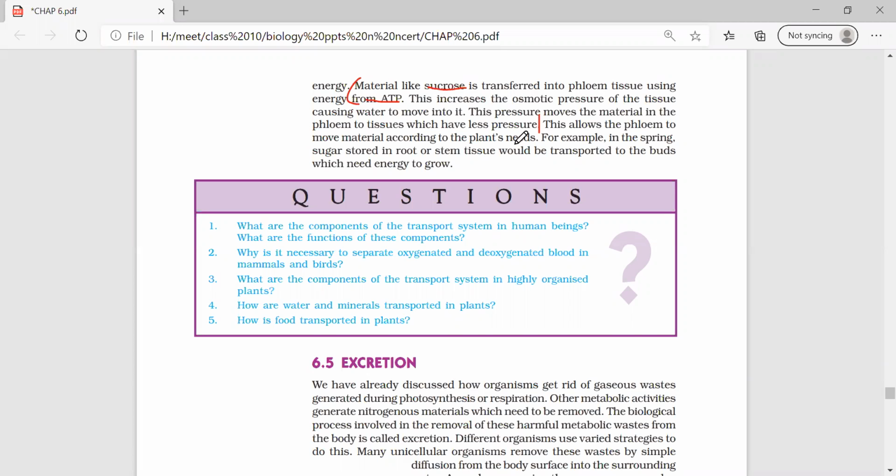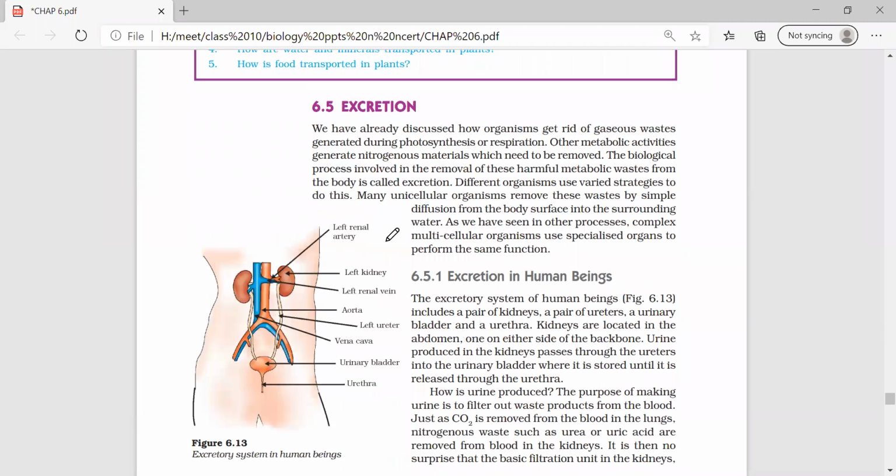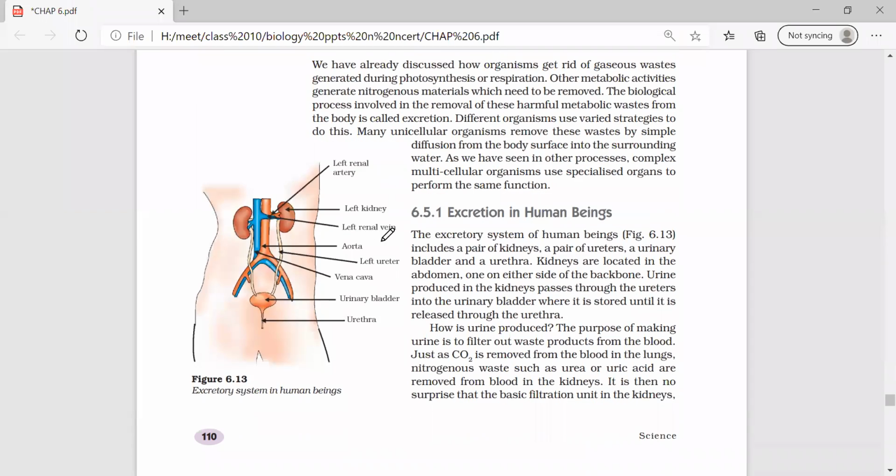Next, finally coming to the last topic, excretion. What is the excretory product of human beings? Urea.